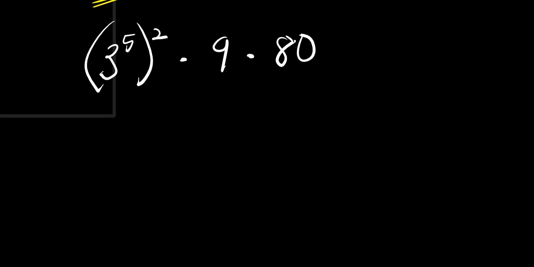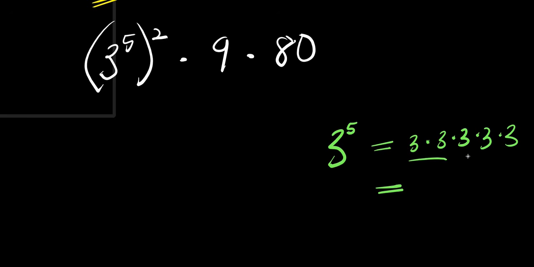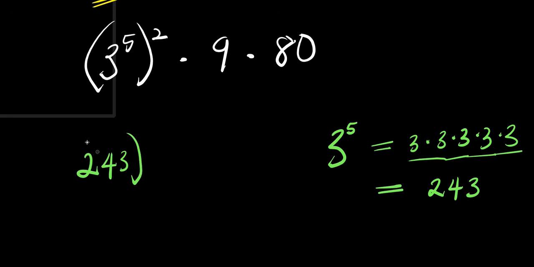And from here, 3 power 5 equals 3 times 3 times 3 times 3 times 3. This is 9, 27, 81. This is 243. You have 243 power 2 times 9 times 80.